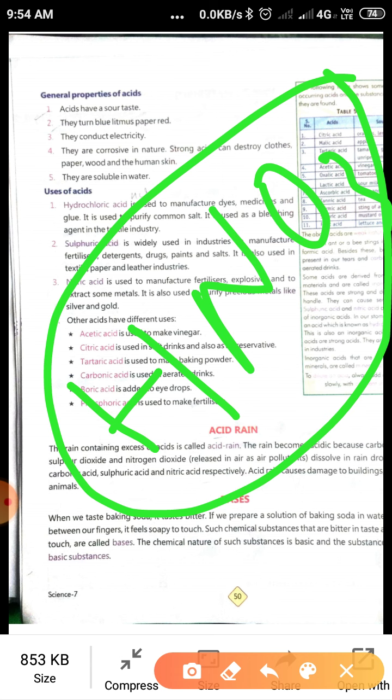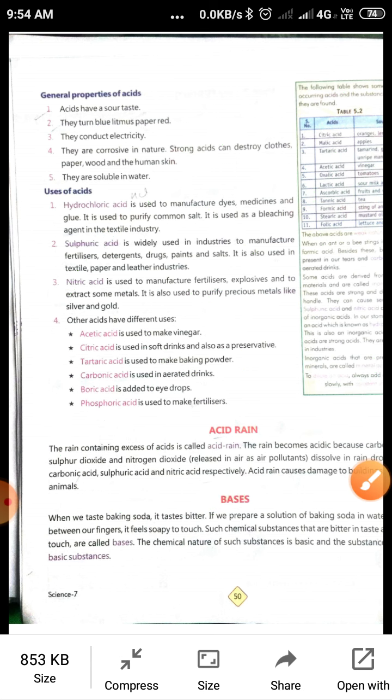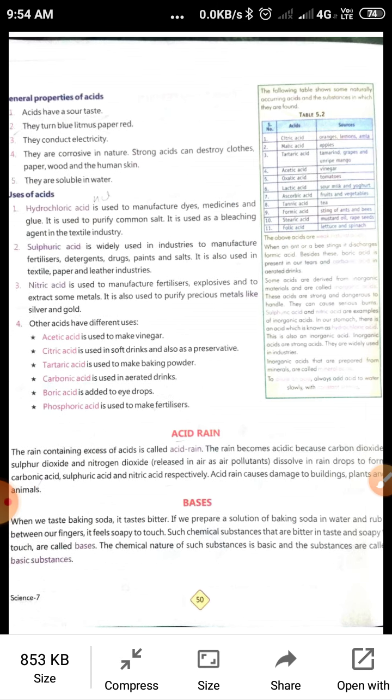Okay students. Acetic acid is used to make vinegar. Citric acid is used in soft drinks. Citric acid is used to make baking powder. Carbonic acid is used in aerated drinks. Boric acid is added to eye drops. Phosphoric acid is used to make fertilizers. Okay students, what is acid rain?